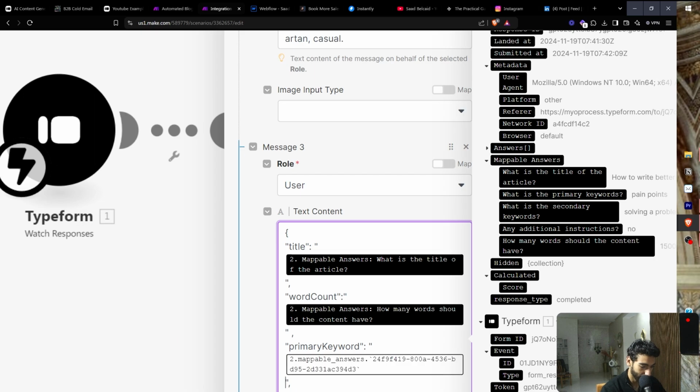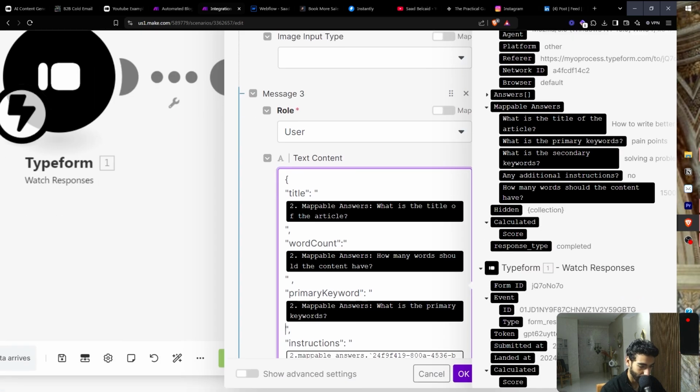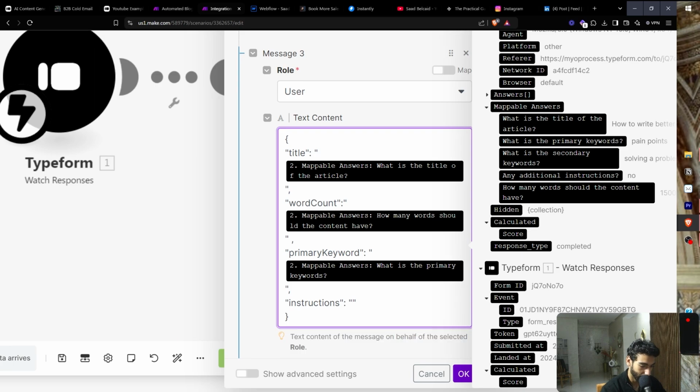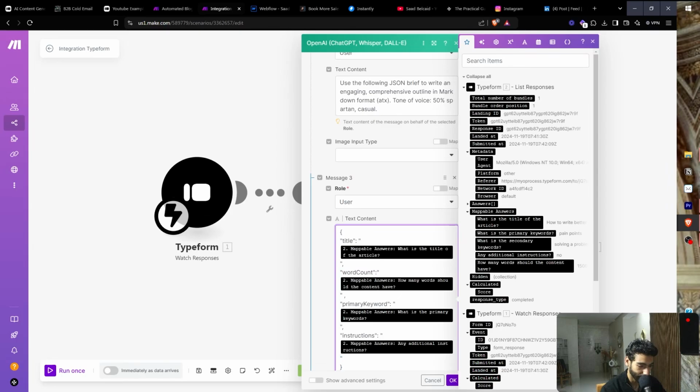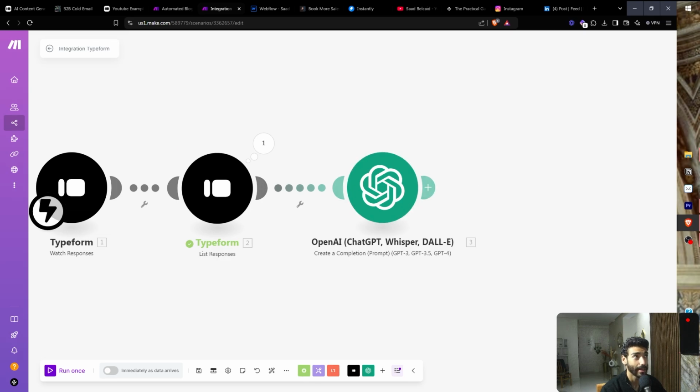Primary keywords, which is primary keywords. And then what do we have here? Instructions. Yeah, I think that's it. Okay, so click OK.